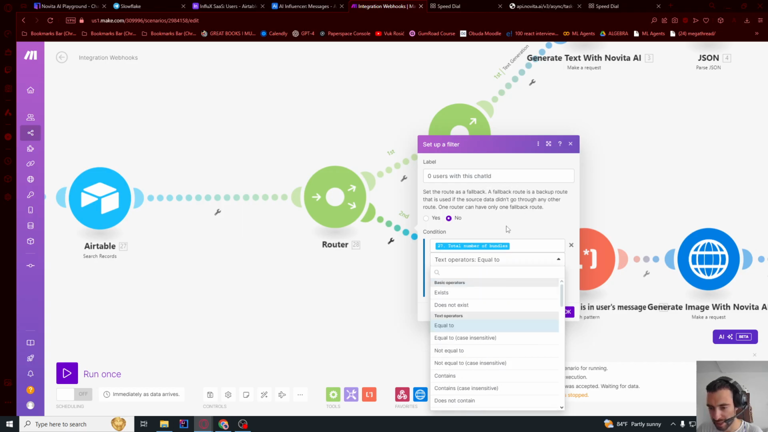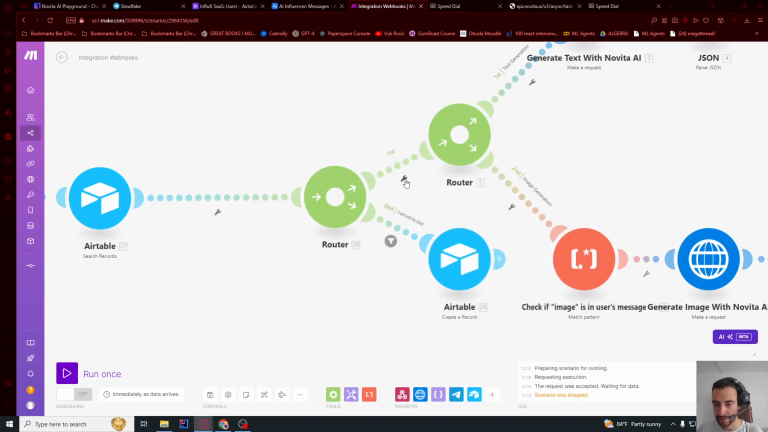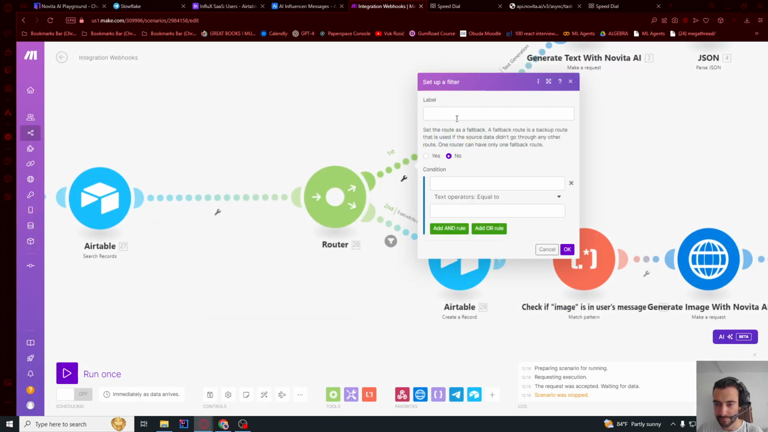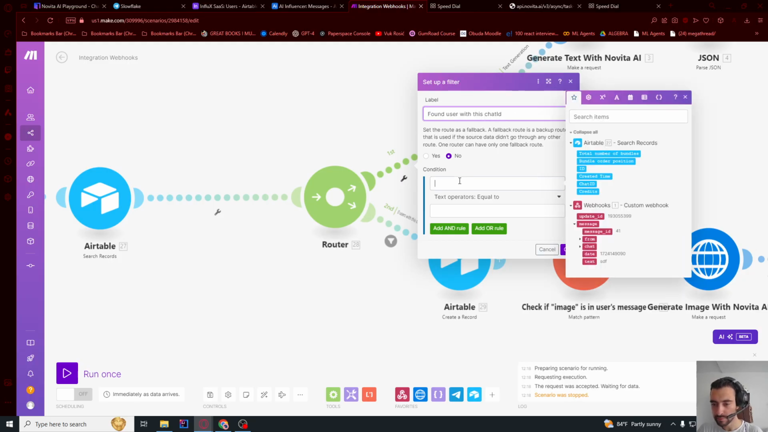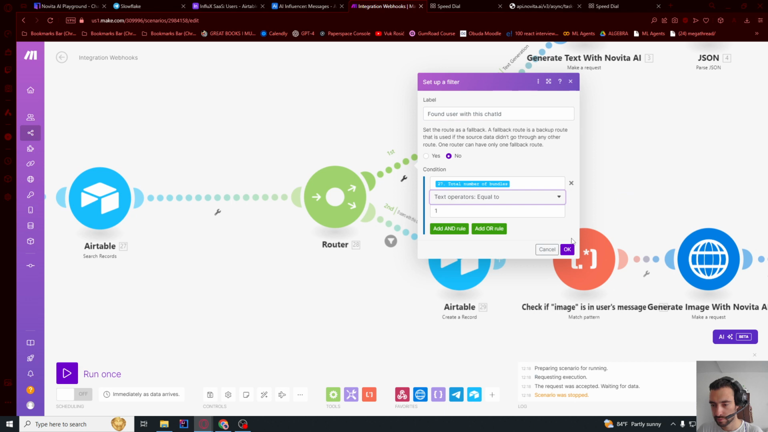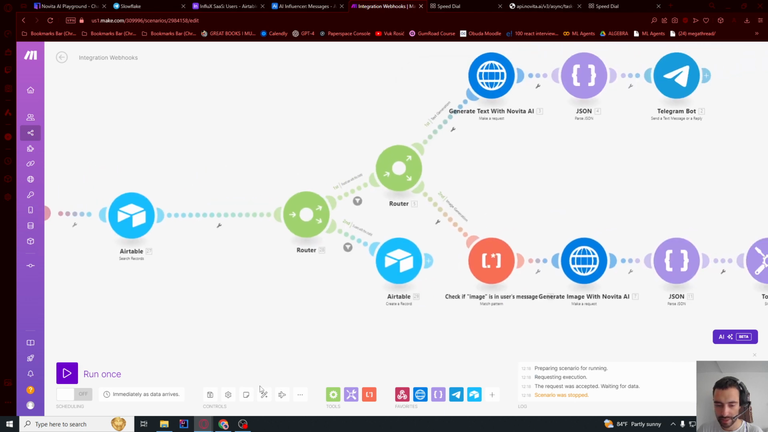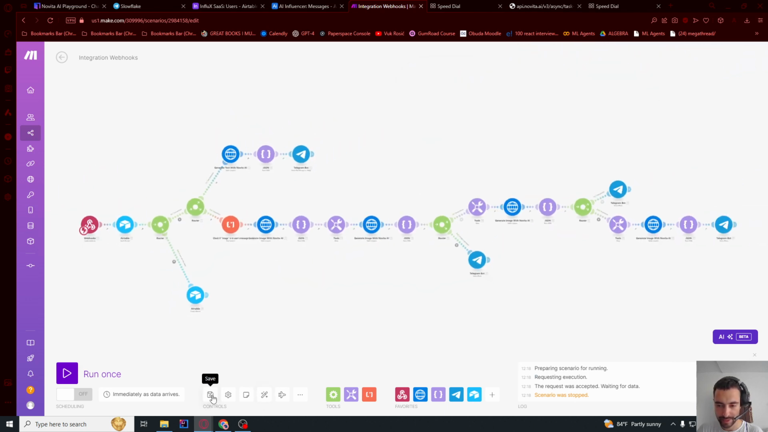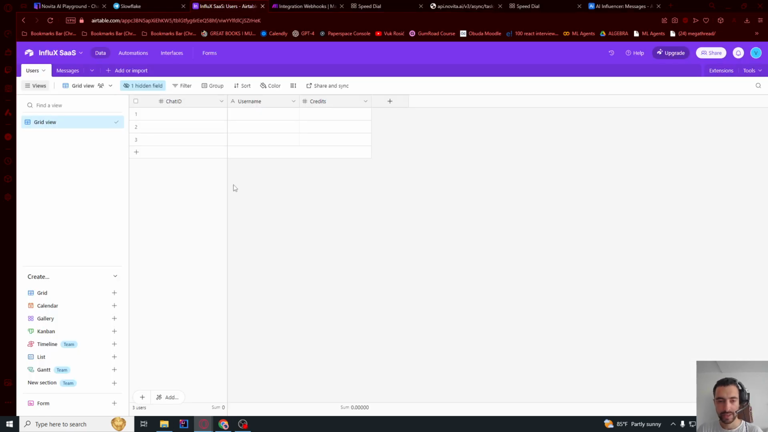Or let's just keep it text operator. Okay. And then up here, "found user with this chat ID", total number of bundles equals 1. Okay. Let me auto align this. Let me save everything. Now let's test it.